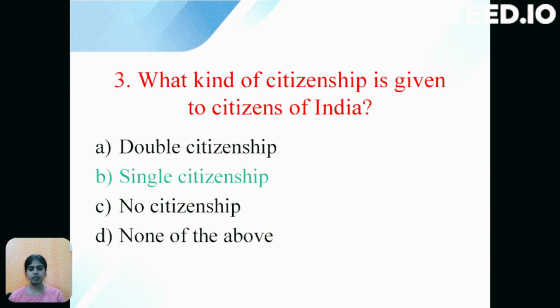Next question is, what kind of citizenship is given to citizens of India? The options are: option A, double citizenship; option B, single citizenship; option C, no citizenship; option D, none of the above. India provides one citizenship to a person, so the correct option is B, that is single citizenship.